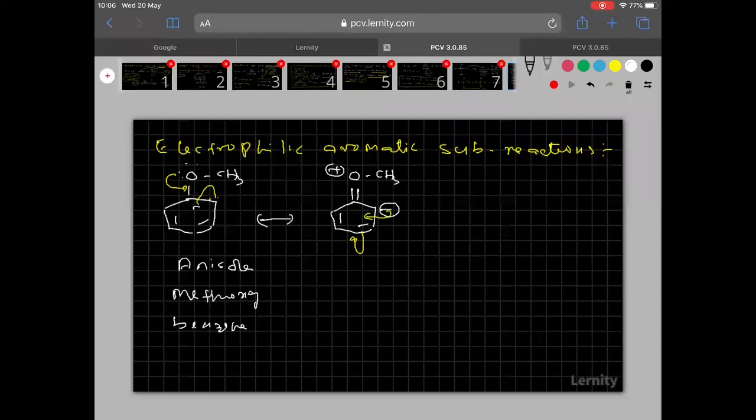Clear? So let us write the next resonance structure. In this way we will get it here. Now two pi bonds in the ring, then this is double bonded OCH3 positive, and here the negative charge comes to the para position. Clear, everyone?